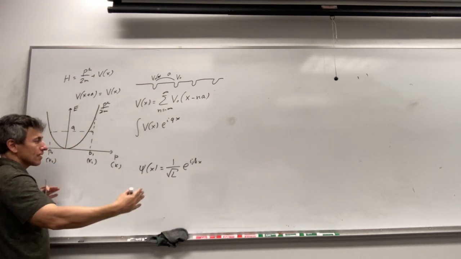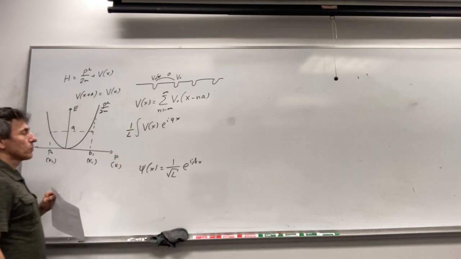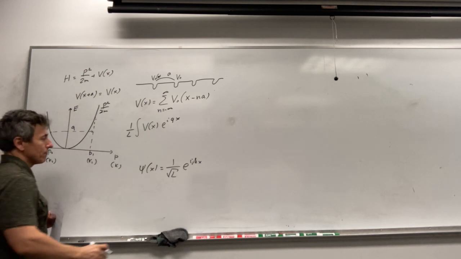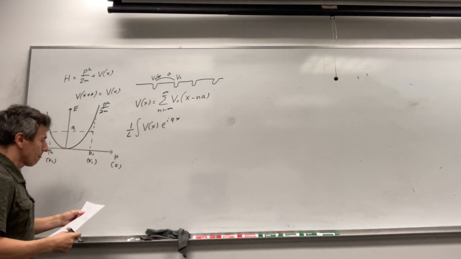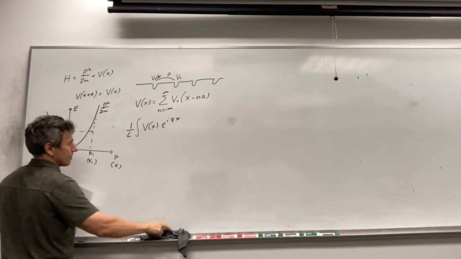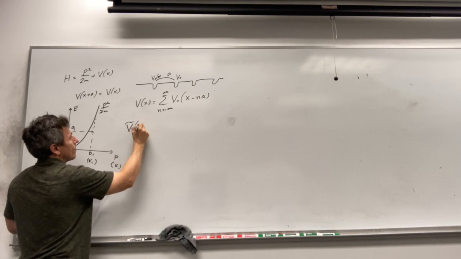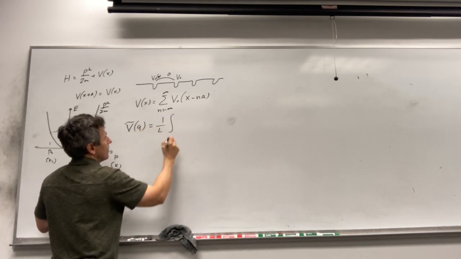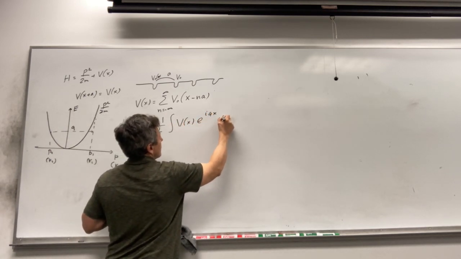That's why we need to introduce this normalization factor. And when you calculate the Fourier transform, it's a product of two wave functions. As a result, in this case, you need to put some extra factor 1 over L, because the Fourier transform is determined by the matrix element between the plane waves. So we introduce this extra factor 1 over L. So let's call this V. So we calculate the Fourier transform as a function of q: 1 over L, integral of V(x) e to the power iqx dx.